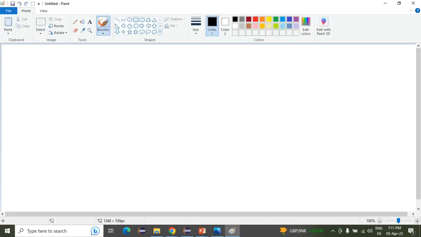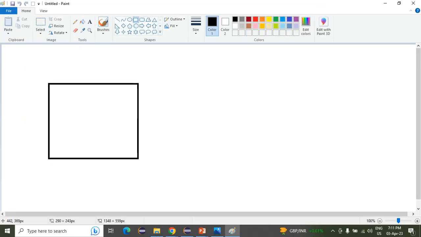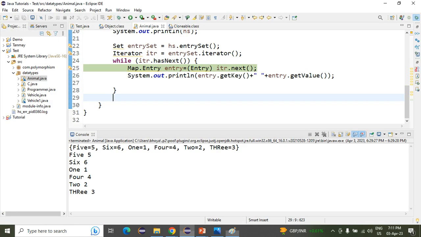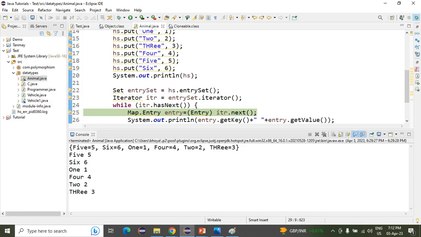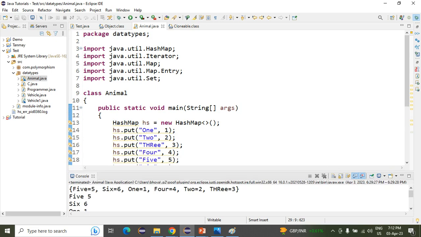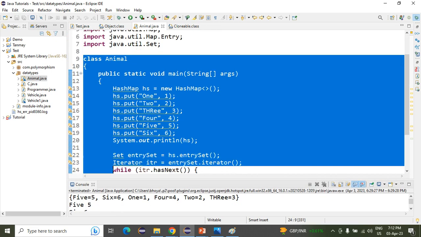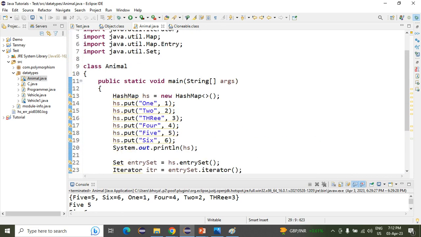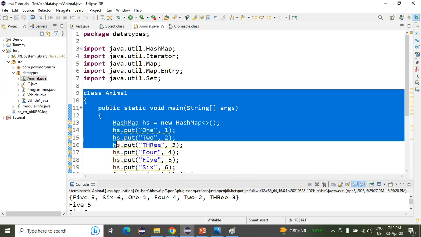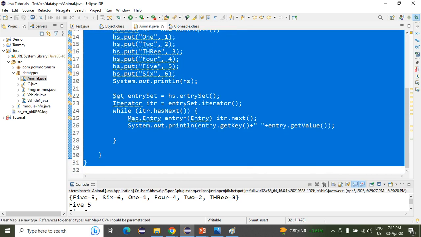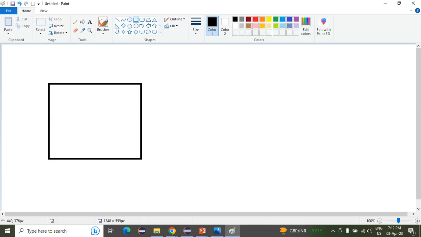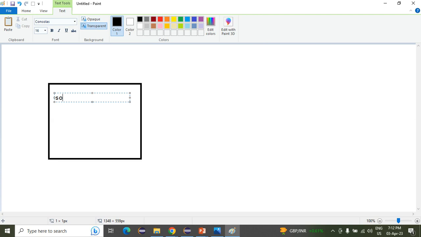Here, first we will write the source code. Suppose we have Eclipse, I will tell you what Eclipse is later. Suppose this is our Java program. This program that I write here is known as the source code. This one we are writing here is called the source code. So firstly we will write the source code.